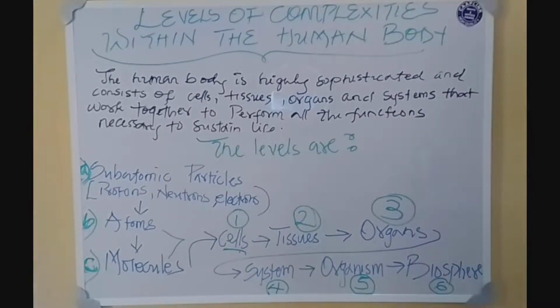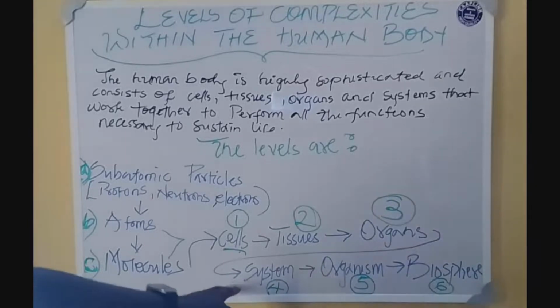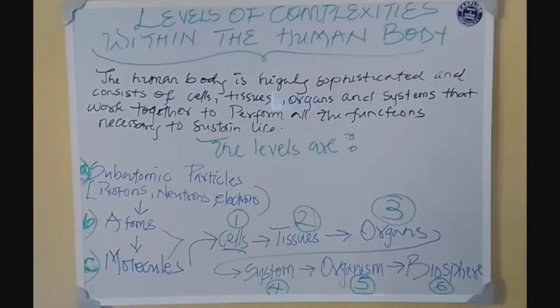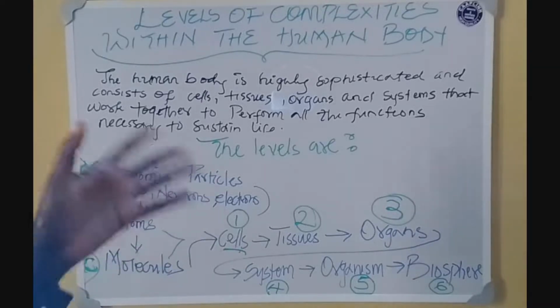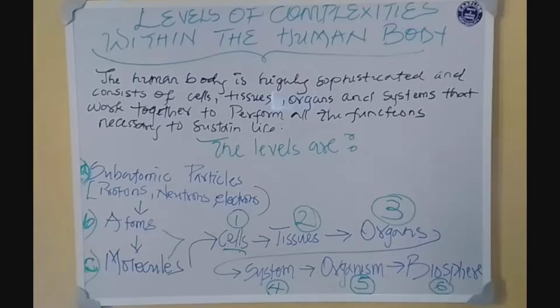We know that there are about 11 systems in the body. We're talking about the cardiovascular system, the endocrine system, the gastrointestinal system, that is the digestive system, the urinary system, and whatnot. So the system is number 4. Systems are a collection of organs that come together. Then from systems we have the organism. The organism is the whole human body, which is a combination of systems that work together to carry out all the functions of life.